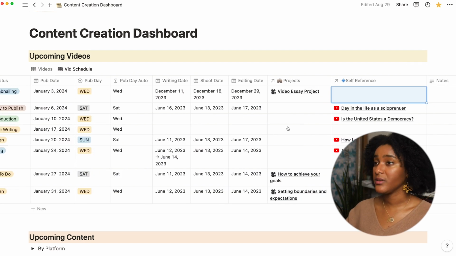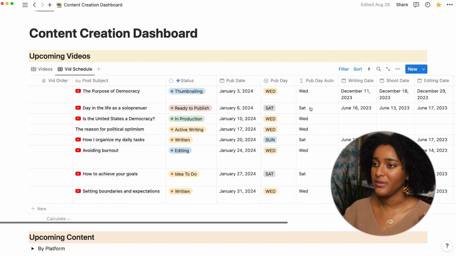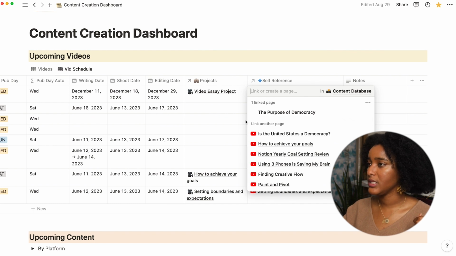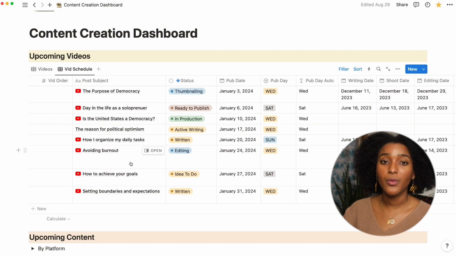And this area is for when I actually start to work on this as a project. I make sure that I have a project set up, and I make sure that the self-reference is in here so that the things within the template line up. And I will show you that template in a moment. So this one is the purpose of democracy. I'll just set that up here. And you can tell when a template has been applied because of these icons.